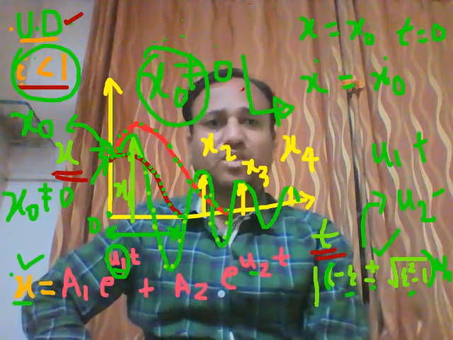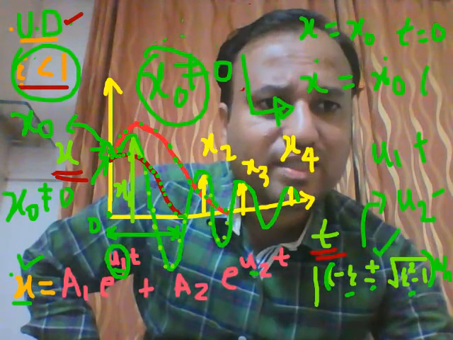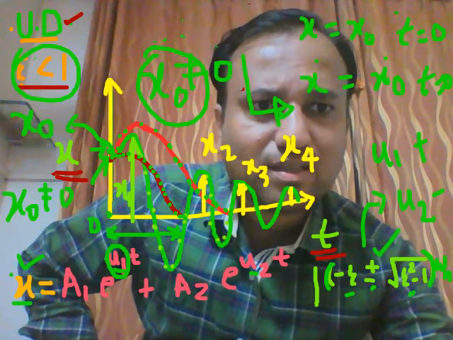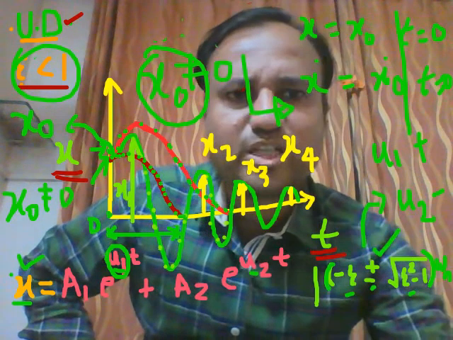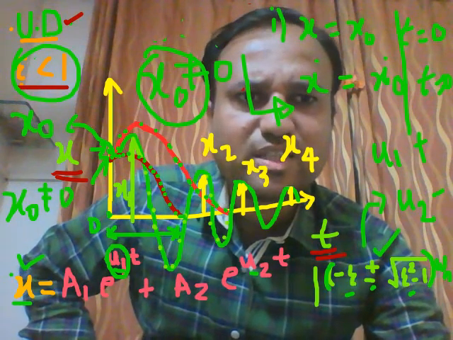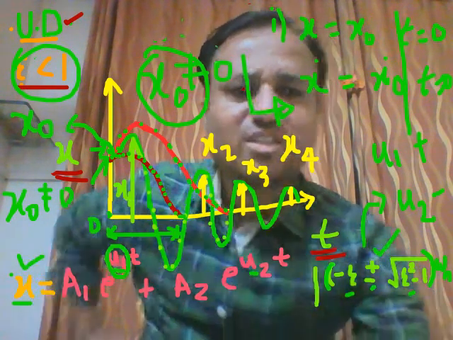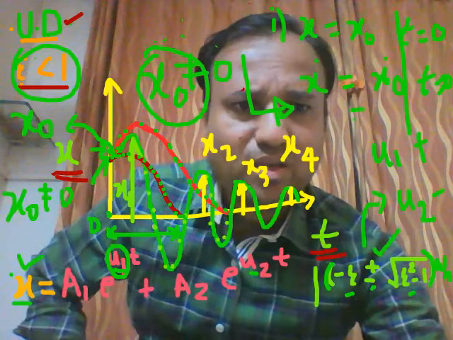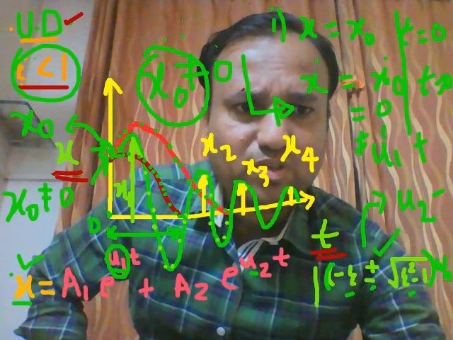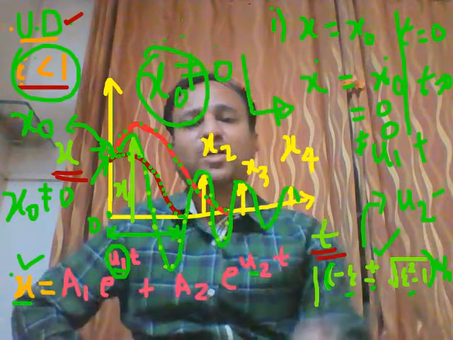So at t is equal to 0, the first boundary condition is x is equal to x0, and x dot is x dot 0, which may be 0 or different from 0. You must find out this category in the problem.